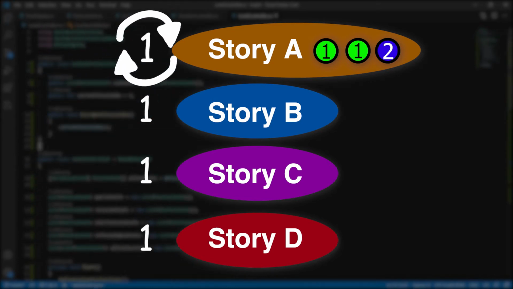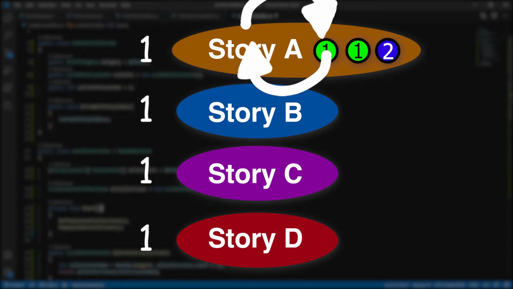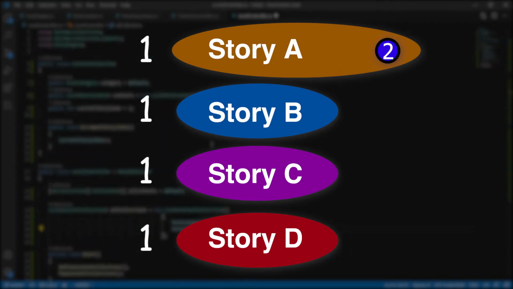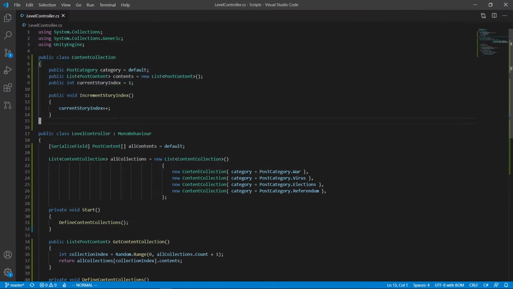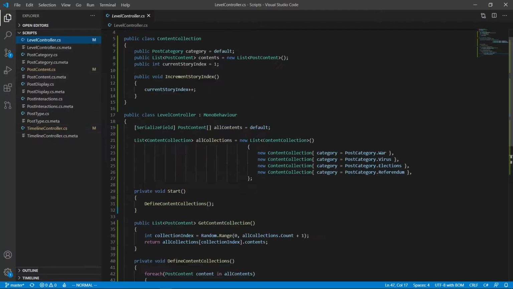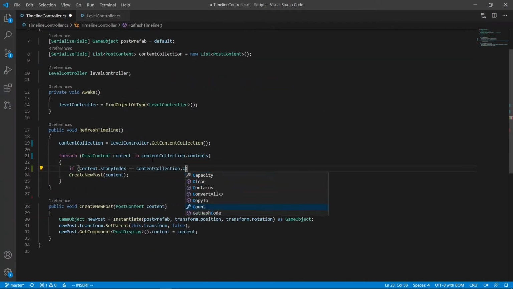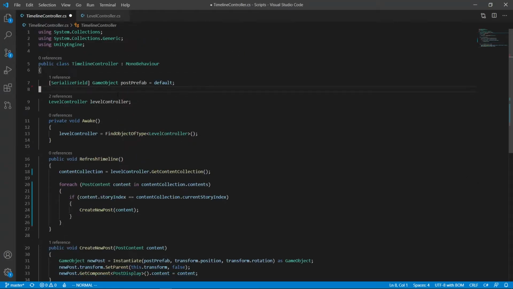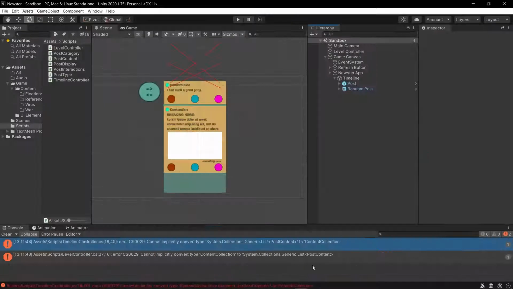Then it checks that story's index, pulls all the posts in that collection flagged with that story index, then increments the story index. That way, the story is always progressing forward. The only random aspect is that you don't know which collection is going to progress on refresh. It's not really optimized, but for now it's working, so moving on.